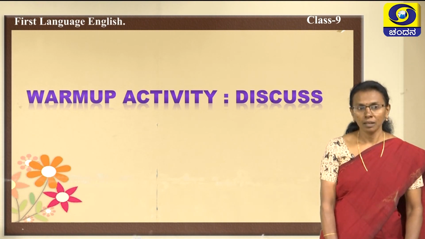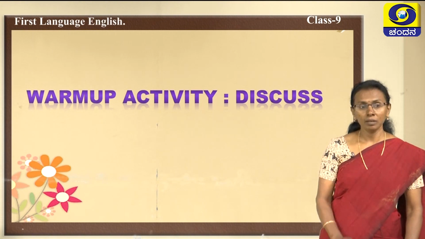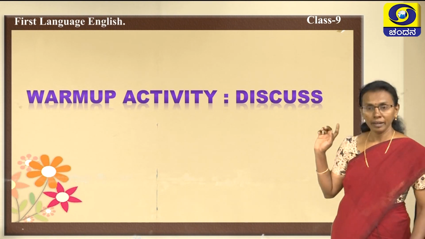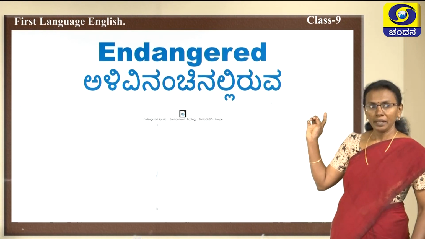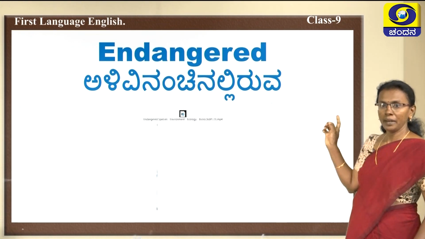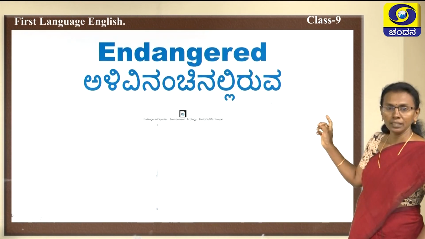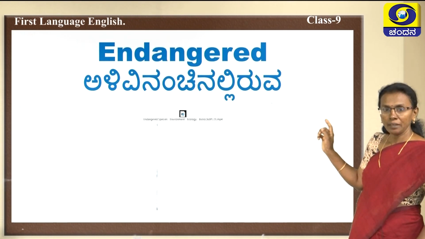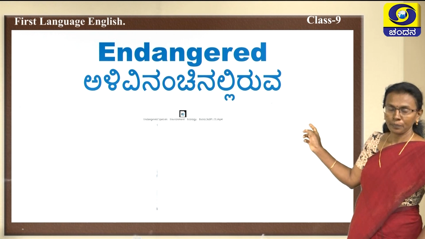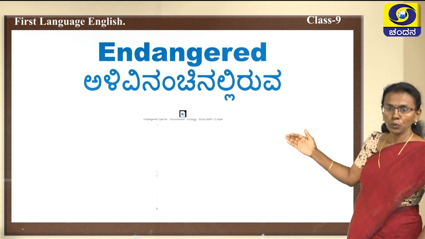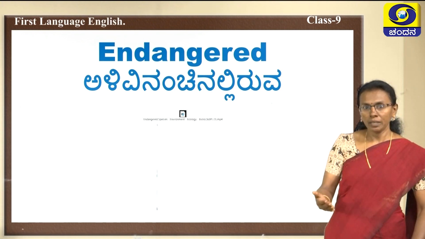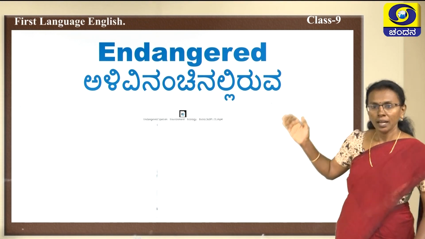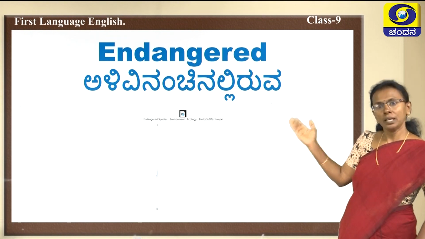First, we begin with a warm-up activity. I invite you all to take up your textbook, page number 83. See there, you have been reading a word. What is that word? Endangered. In Kannada we call it alivinanchinnalliruva, which means it has come to one extent. Now before we get into this word endangered, let us watch one video and we come back.